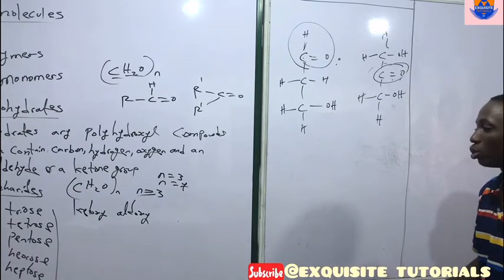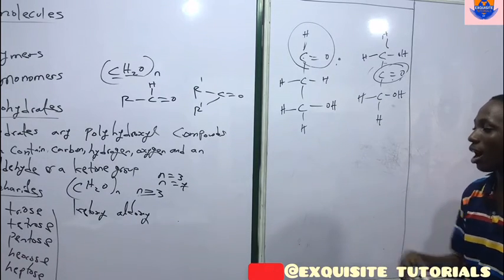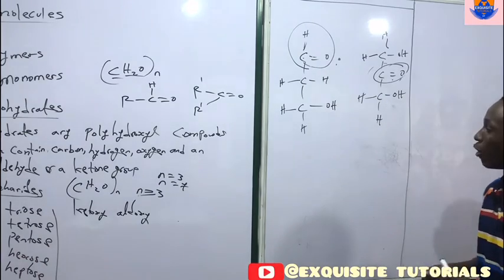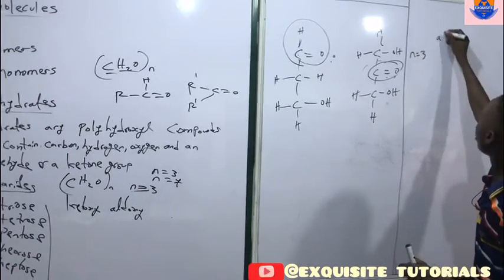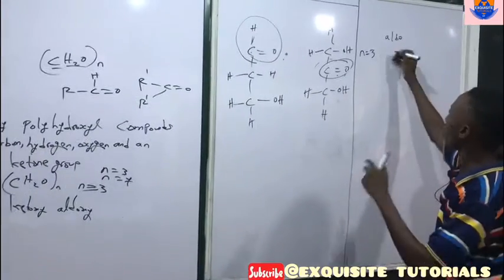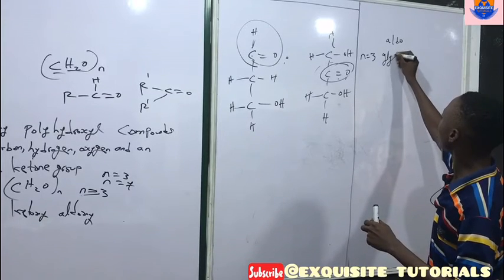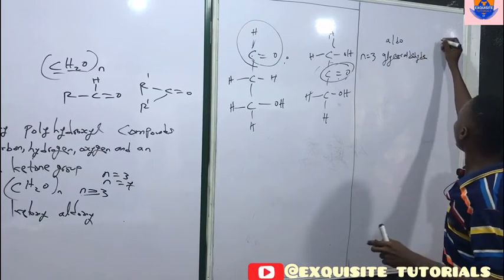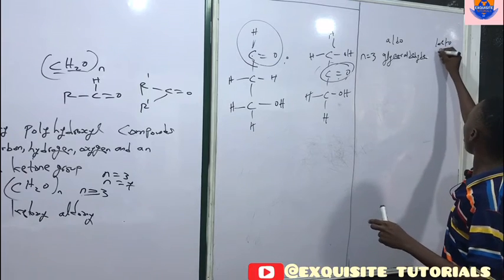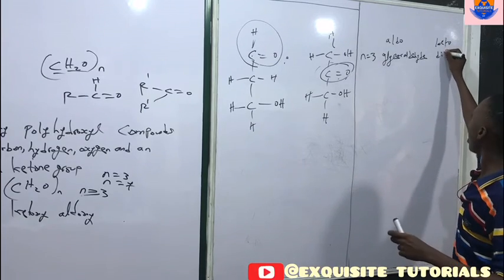The same thing with the tetroses. Now under tetroses we can either have erythrose or erythrulose. In other words, for n equals 3, under the aldo we can have glyceraldehyde, then under the keto we can have dihydroxyacetone.